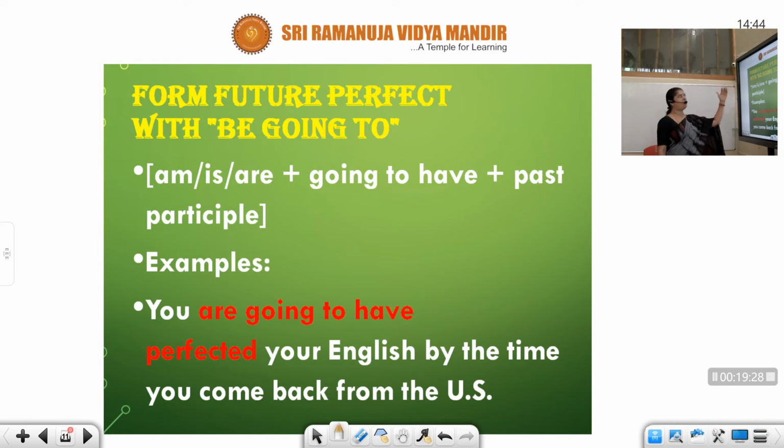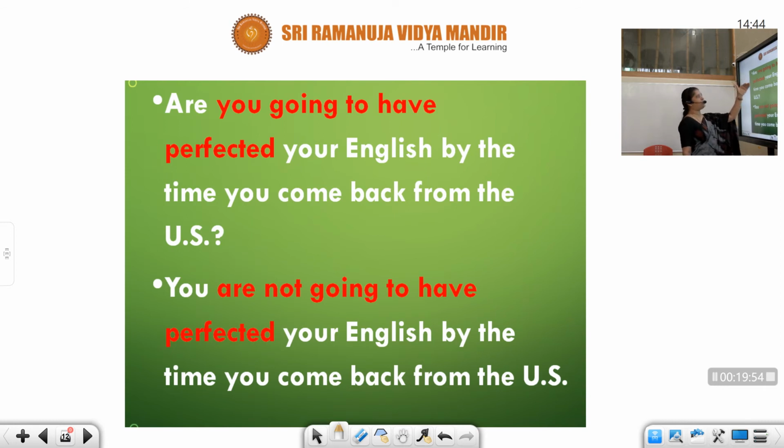In the same way, for are going to, I've just now told you, you have the example. I've already explained: for first person, am is going to come, for third person singular is is going to come, and for the remaining, are is going to come. So we are using second person, so we have used are. You are going to have perfected your English by the time you come back from the US. The same phrase I have used with going to have. Are you going to have perfected your English by the time you come back from the US? You are not going to have perfected your English by the time you come back from the US.